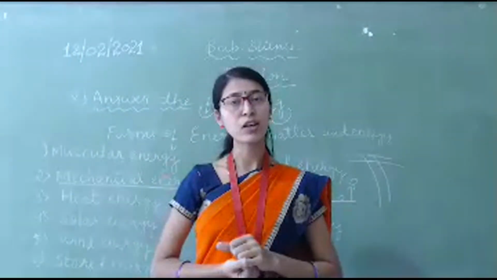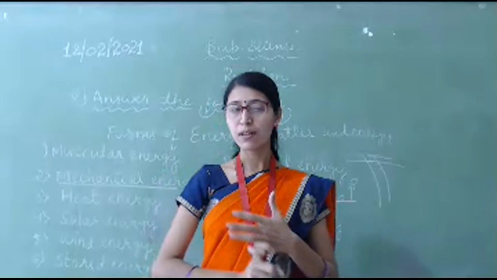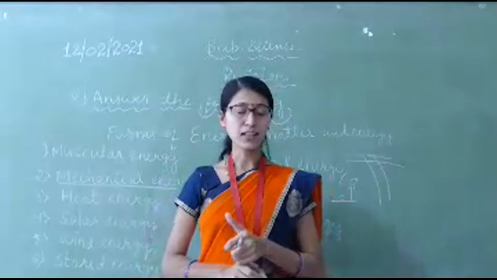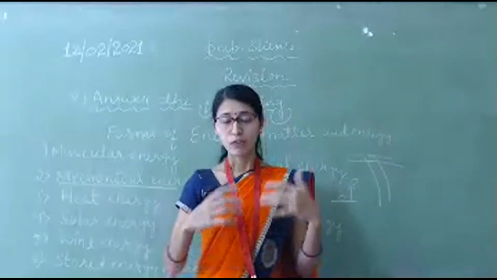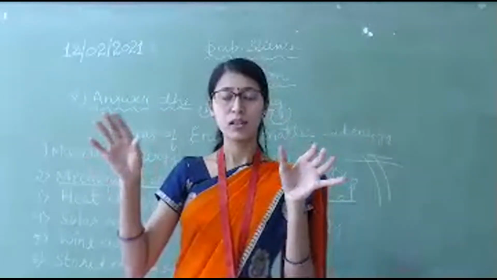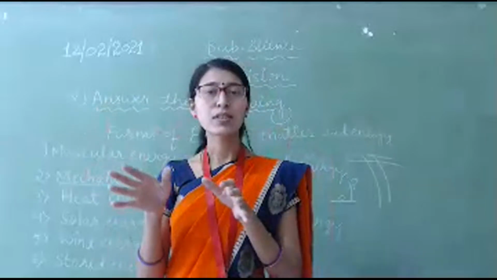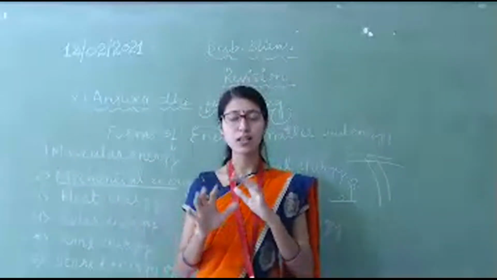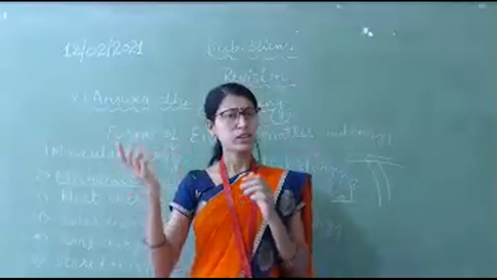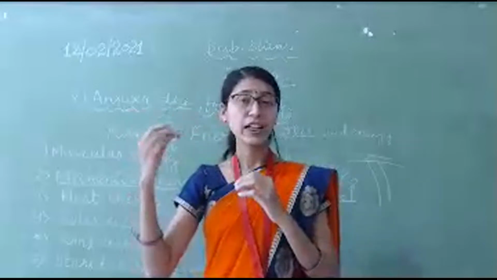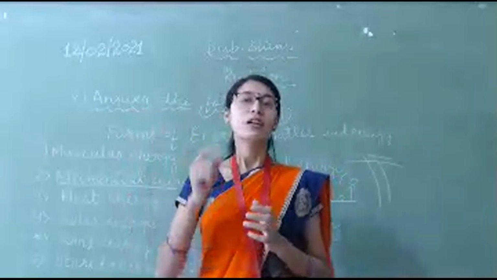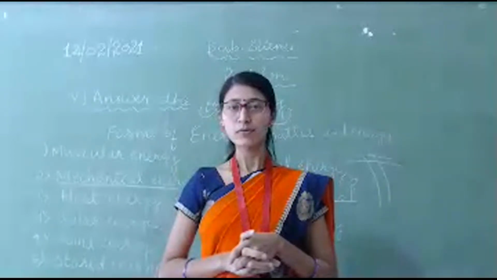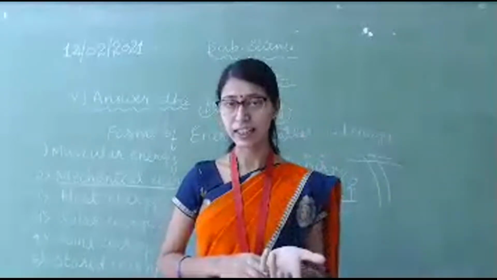For what purpose are we using heat? For cooking, for boiling water, for ironing the clothes. And see here, in the rainy season, if we hang our clothes outside or in our home, can they dry? No. Why? Because in the rainy season there is no sun. If the sun comes, we are not receiving that much heat, right? Due to the absence of heat, our clothes will remain wet only. I hope you understand what I am saying.